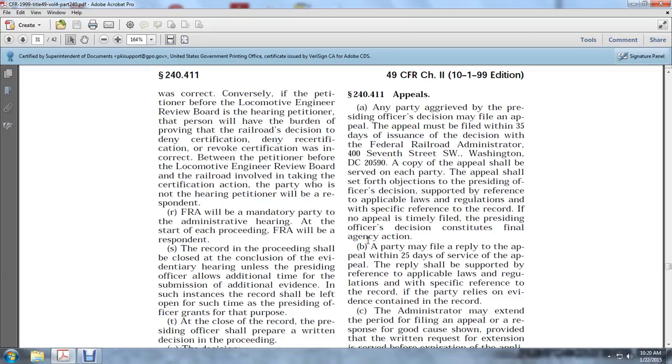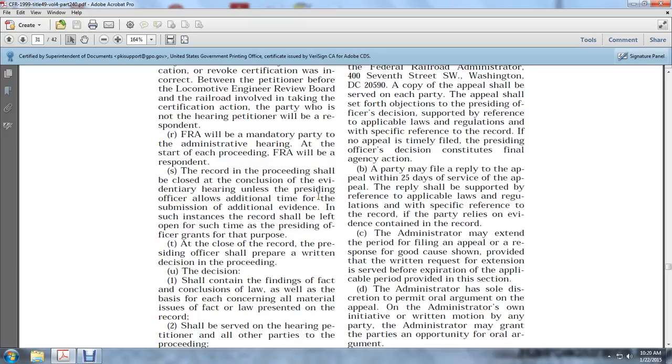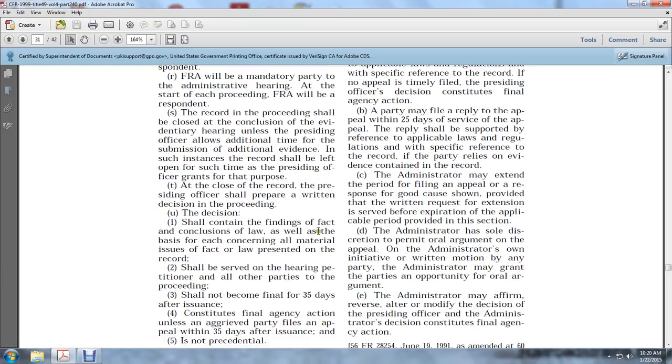The record of the proceeding shall be closed at the conclusion of the evidentiary hearing unless the presiding officer allows additional time for the submission of additional evidence. In such instances, the record shall remain open for such time as the presiding officer grants for that purpose. At the close of the record, the presiding officer shall prepare a written decision in the proceeding. The decision shall contain findings of fact, conclusions of law, as well as the basis for each concerning all material issues of fact and law presented on the record. It shall be served on the hearing petitioner and all other parties.